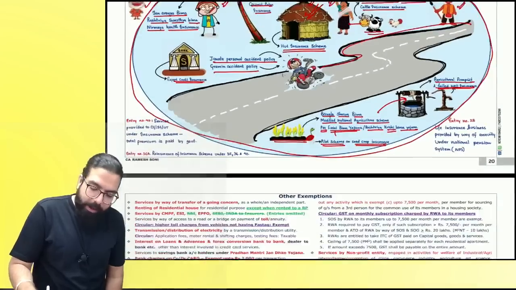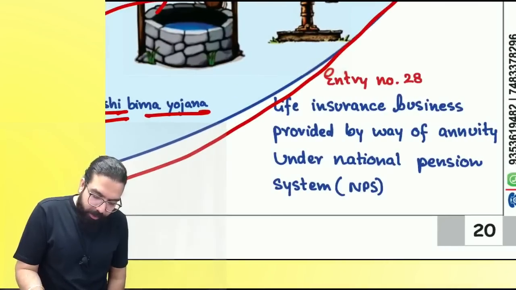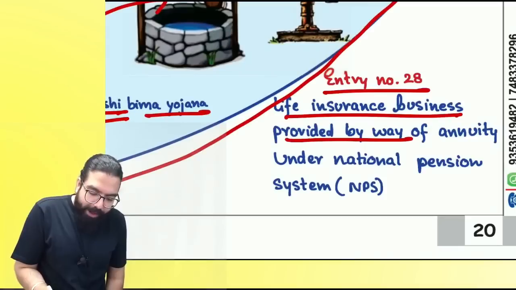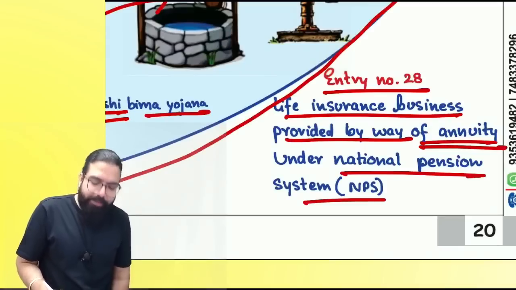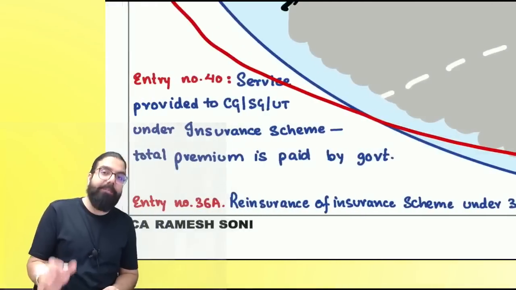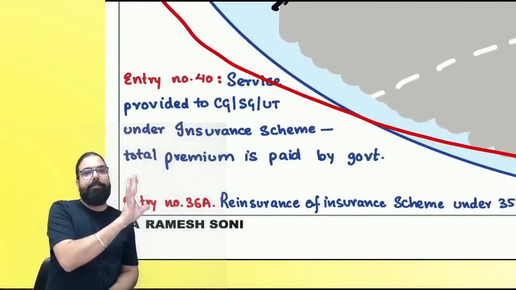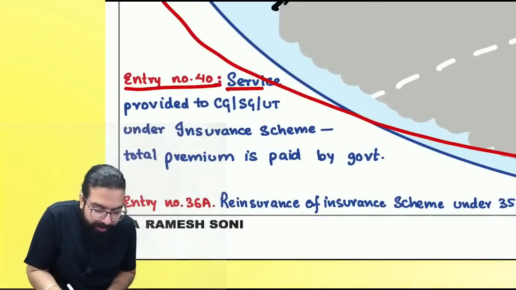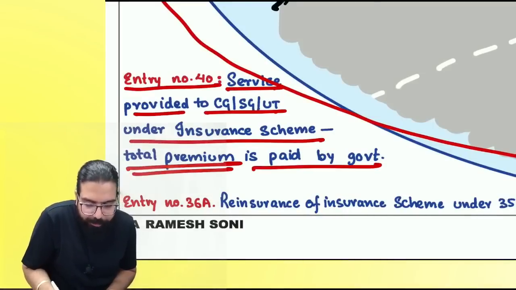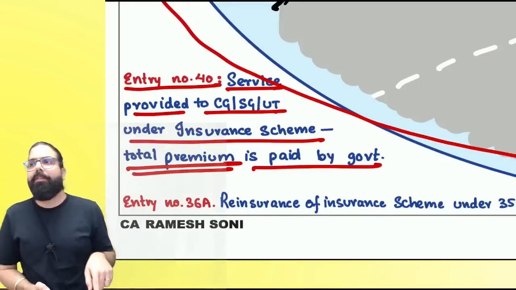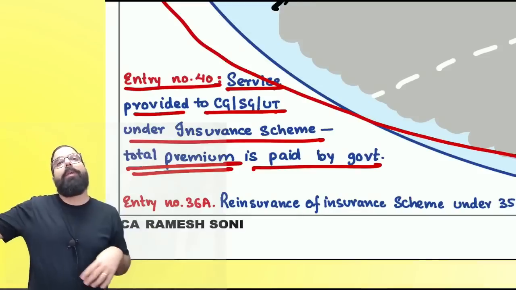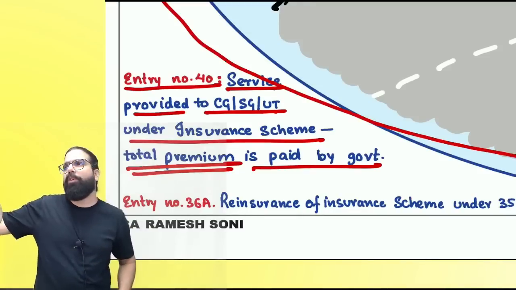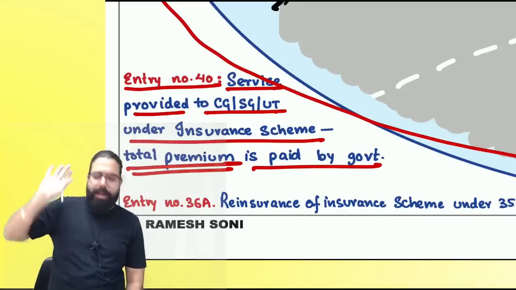Are we clear, everyone? The next one over here is life insurance business provided by way of annuity under the National Pension System, which is also exempt. Life insurance under NPS. The next one over here is services provided to central government, state government under insurance scheme where the total premium is paid by government. I've already covered this. Where the total premium is paid by government, it is exempted.